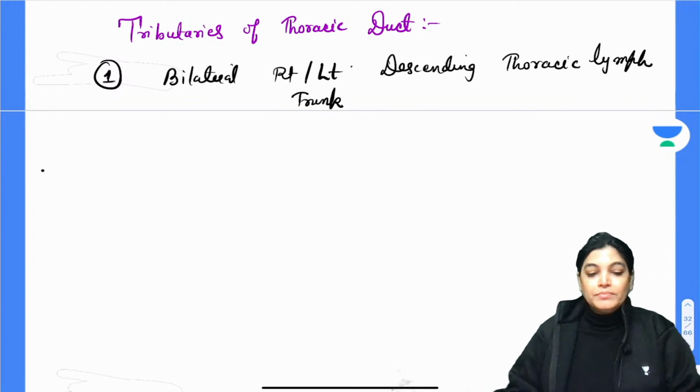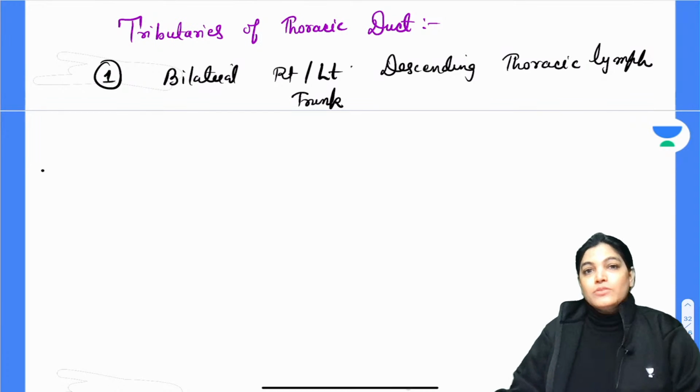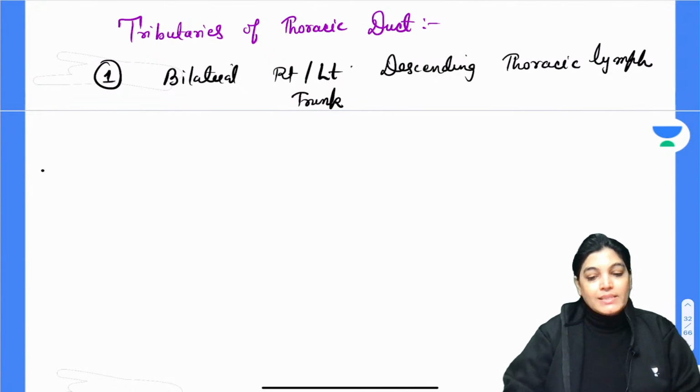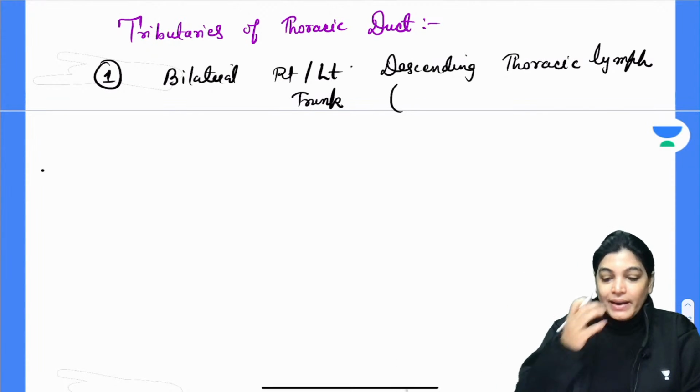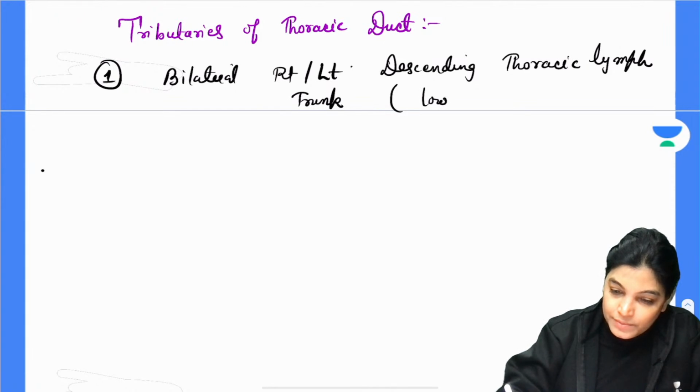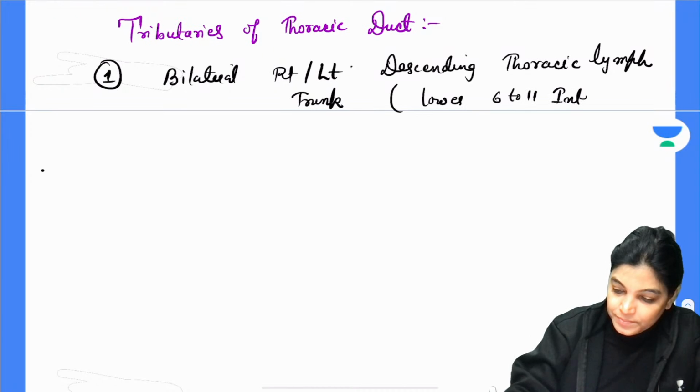Got it? The bilateral descending thoracic lymph trunk drains lymphatics from which spaces? It drains the lymphatics from the lower 6 to 11 intercostal spaces.